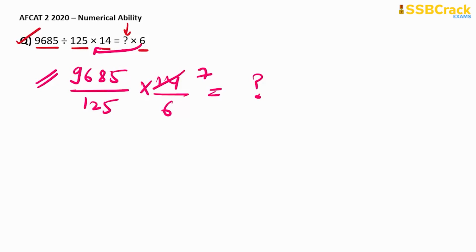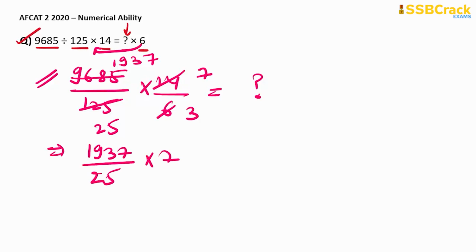So here 2 7s are 14 and 2 3s are 6. Similarly, 5 25s are 125, then 5 1s are 5, 5 9s are 45, then 5 3s are 15 and 5 7s are 35. So we have got 1937 divided by 25 into 7 divided by 3 is equal to question mark. Now here you can cut it with this 3. So 3 1s are 3, 3 6s are 18, then 3 4s are 12 and 3 5s are 15, then 3 6s are 18. So we have got something like this.